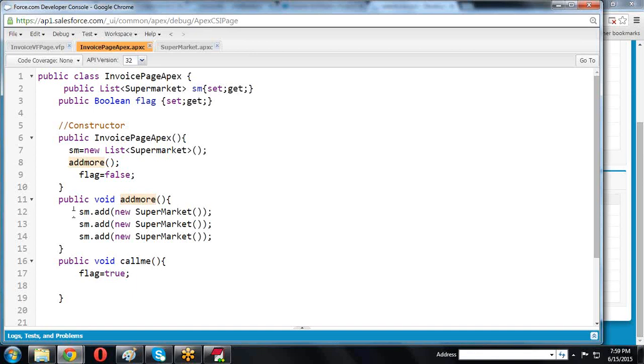In this function, we created 3 supermarket objects for 3 rows. Suppose I create only 2 objects, how many rows execute? Only 2 rows, initially and every time later. There is a button function named call me. In the call me, flag equals true, and previously flag equals false.